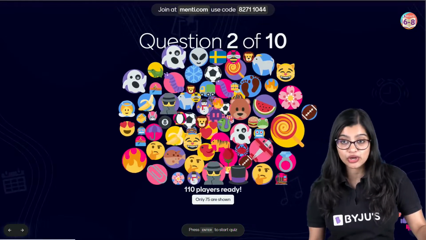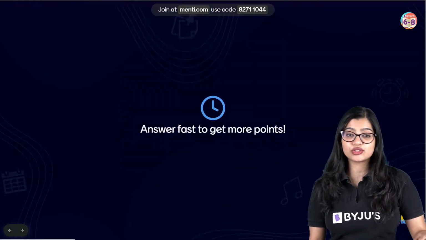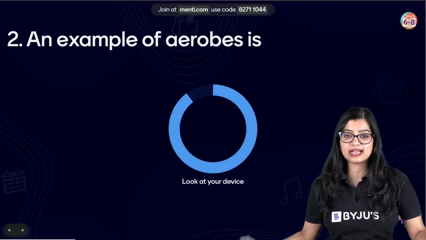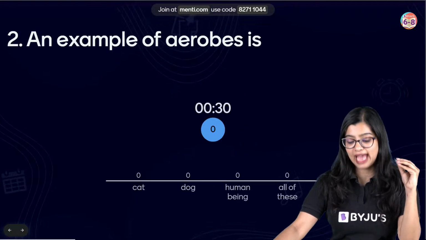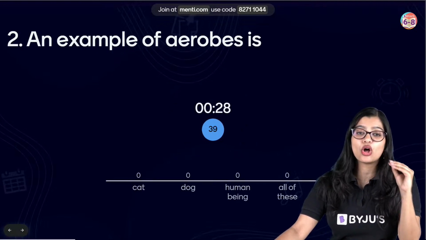I hope you've all written your names. So question number 2 is on your screens now. An example of an aerobe is dash. Cat, dog, human being, all of this.